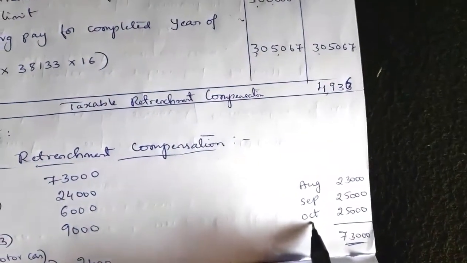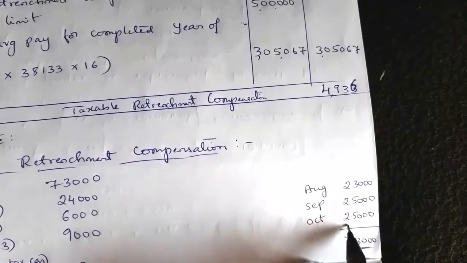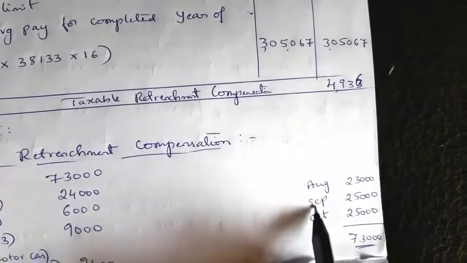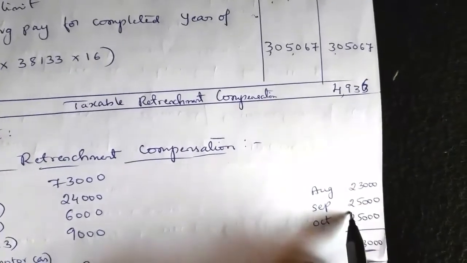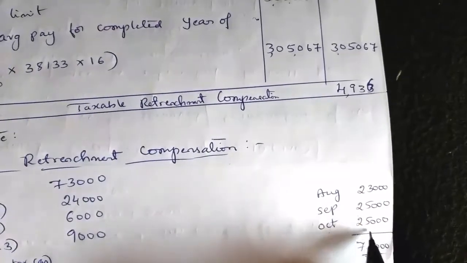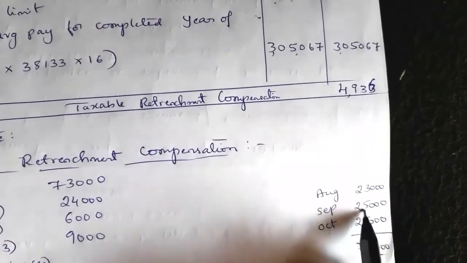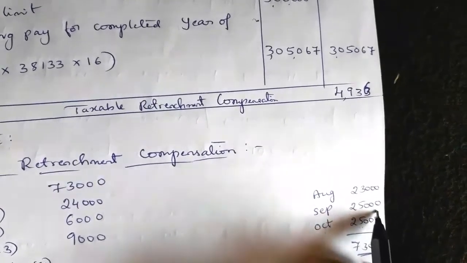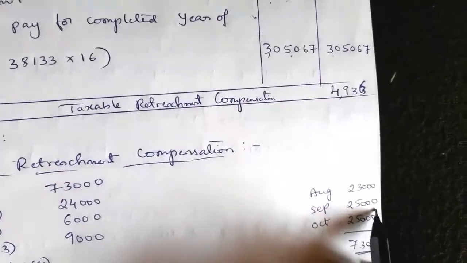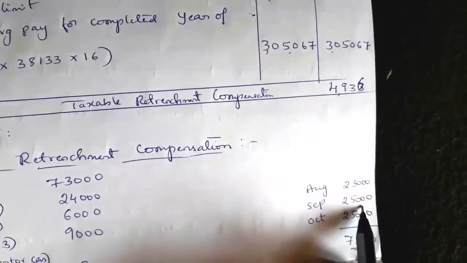It means that in October he received a last salary of 25,000, and in the September month he received the salary with the increment. If he received 25,000 in October, in September also he received the same value, 25,000. So the increment started in the month of September.